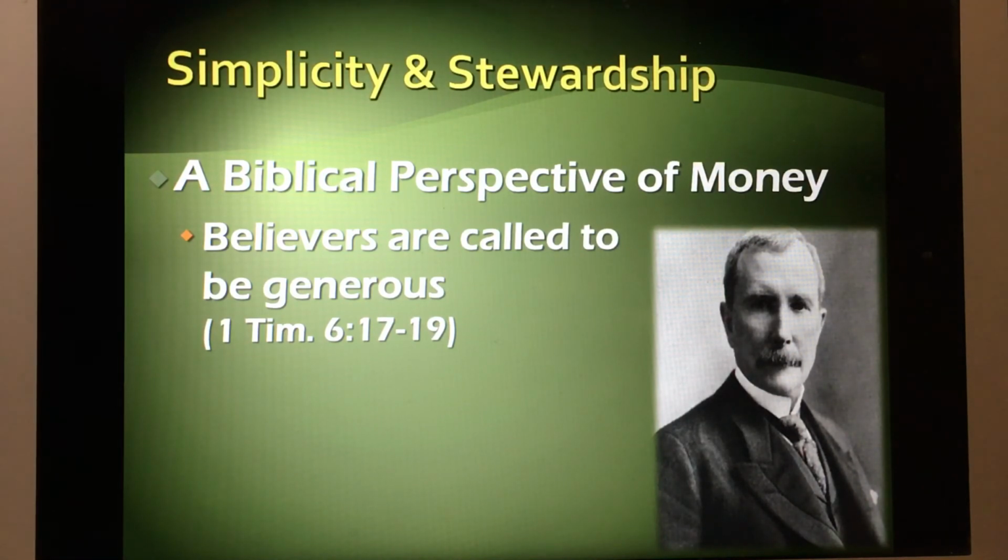Stinking rich. The wealthiest guy in his era at his time. He was once asked, how much money is enough? It'd be interesting to ask the wealthiest guy in the world. How much money is enough money? When you're that rich, at what point is enough enough?